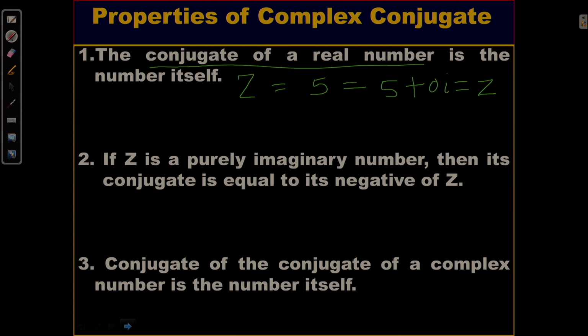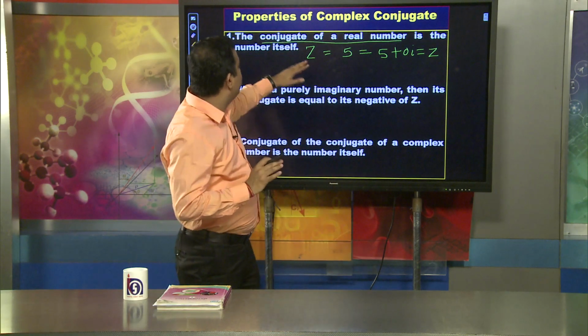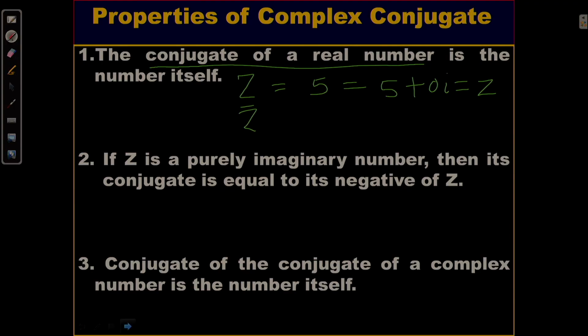Okay. कोई भी अगर मैं रियल नंबर का कंजुगेट नंबर लूँ वही नंबर खुद ही आएगा. That means suppose z equal to 7, z bar you will find here also 7. अगर मैं 7 लिया it becomes z bar equal to also 7.